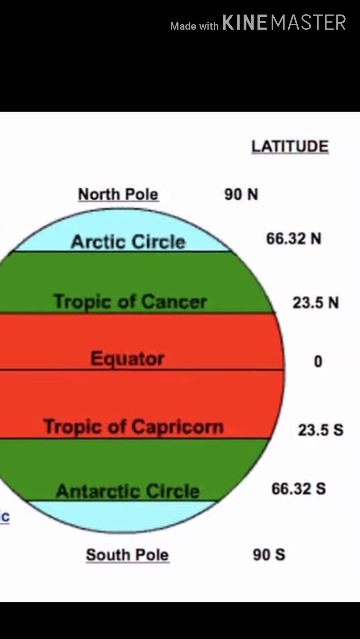Now we will see about longitudes. The imaginary lines that intersect the equator at right angle joining the north and south are called longitudes. On the globe, longitudes are shown as a series of semicircles that run from pole to pole, passing through the equator. All lines of longitude are of equal length.